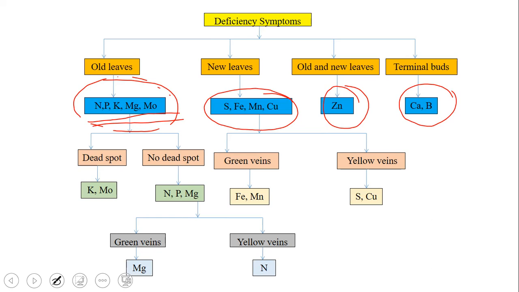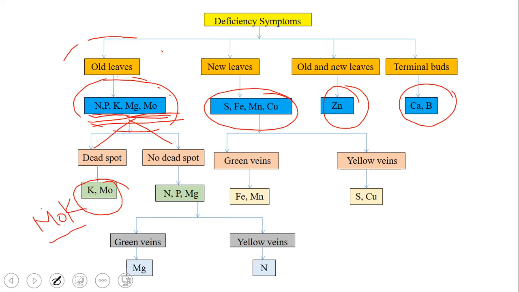How are you going to remember? I have a small trick which can be useful for you to remember. The first one is the old leaves. On the old leaves, you can remember these three, since these are the primary nutrients, NPK, and two more nutrients, magnesium, molybdenum. So you can remember NPK, magmo. Now this NPK, magmo again has classification, dead spot and no dead spot. So what you can do here is, you just remember this MOK.